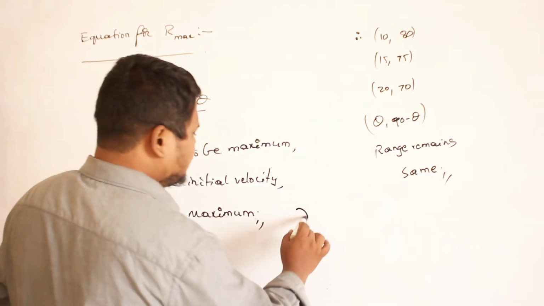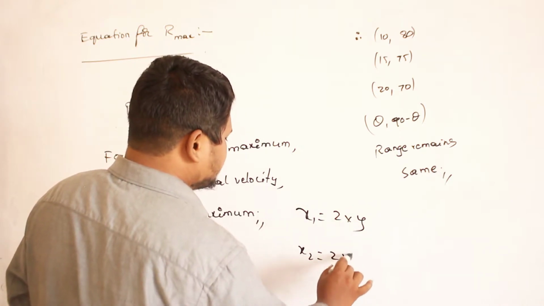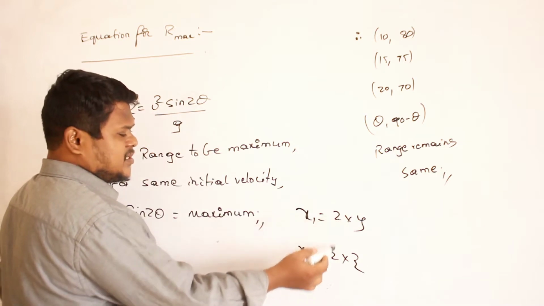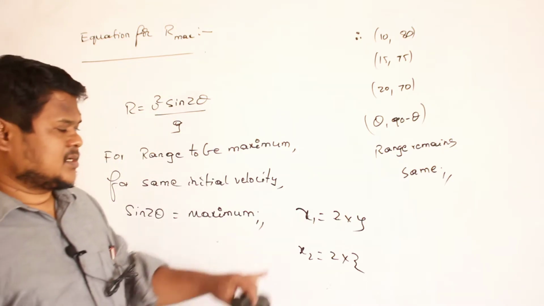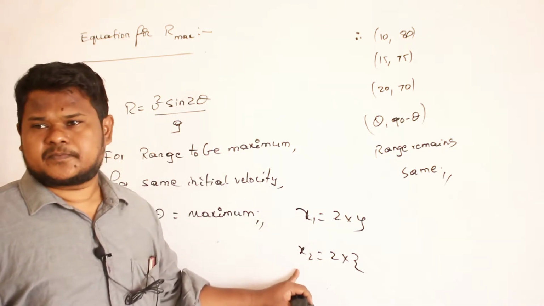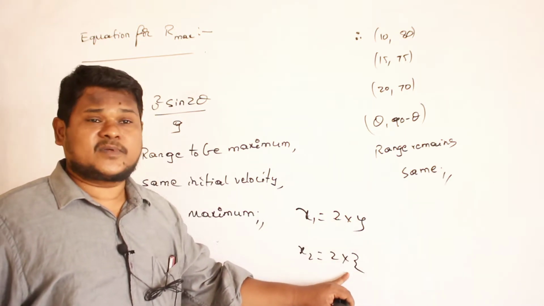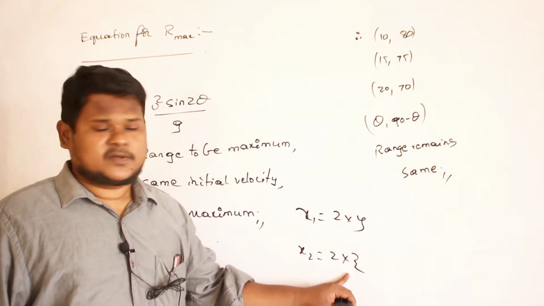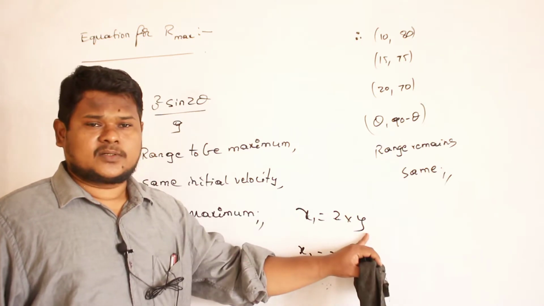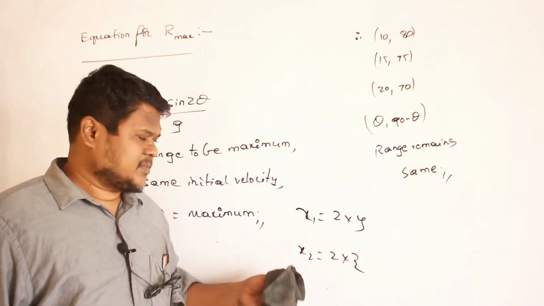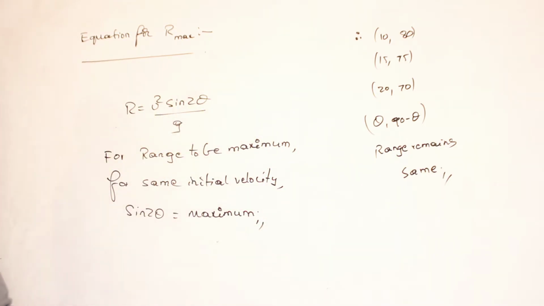For example, if I write x1 is equal to 2 into y, and x2 is equal to 2 into z. Okay? In which condition, out of x1 and x2, which one is maximum? How can you say? Out of y and z, whichever is maximum, that value will be maximum. For example, if y value is 1 and z value is 2, 2 2s are 4, 2 1s are 2. So definitely this one will be maximum. Same concept here also. So if sin 2 theta is maximum, then range will be maximum.